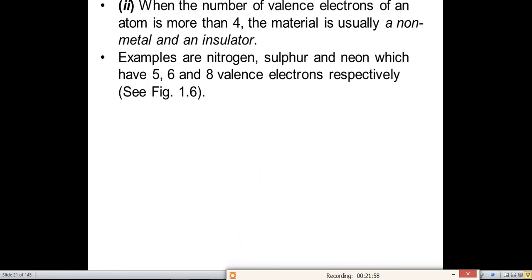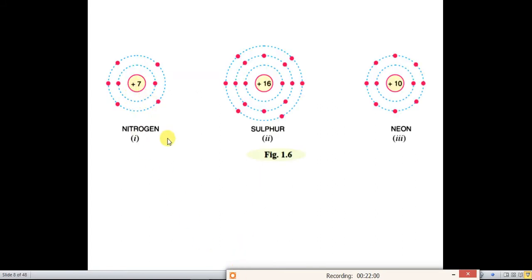In this diagram we can see that the atomic number of nitrogen is 7. The electronic configuration is 2 and 5. So the outermost orbit has 5 electrons, it is less than 8 but greater than 4. Sulfur, its electronic configuration is 2, 8, that is 10, and 6.